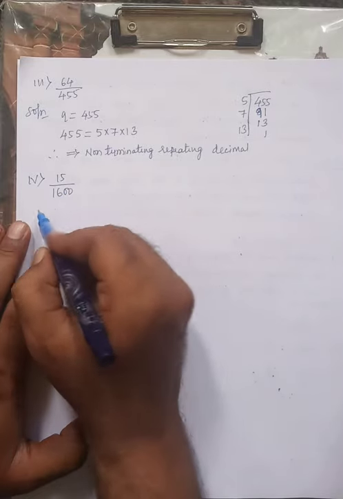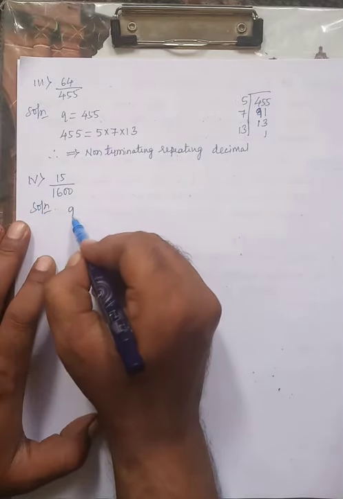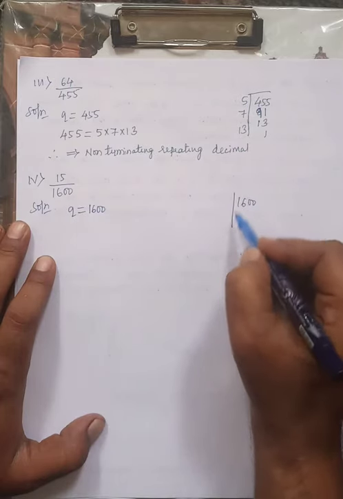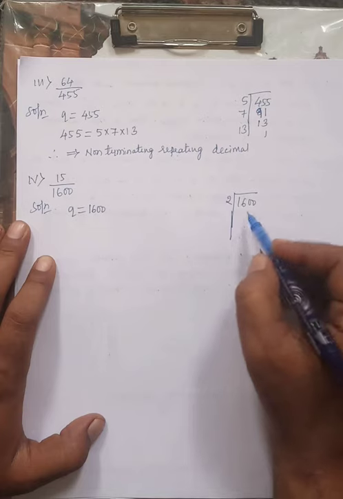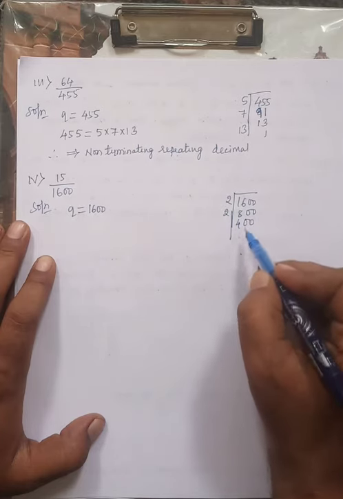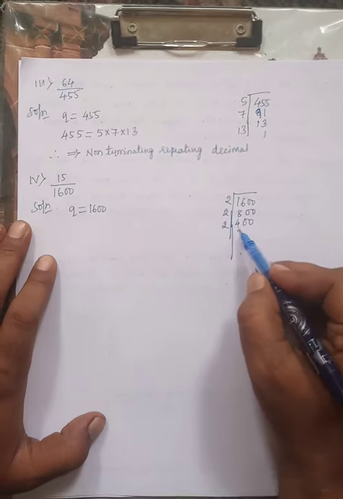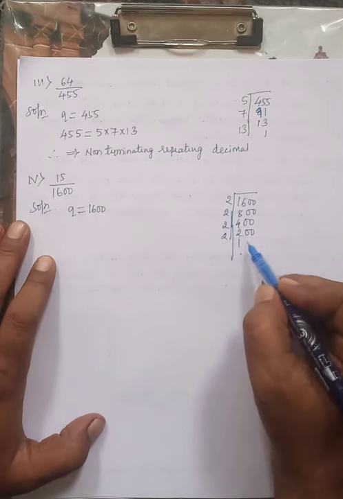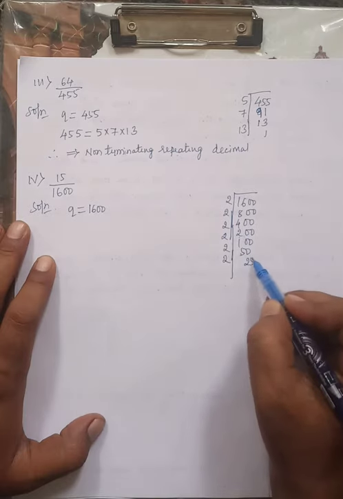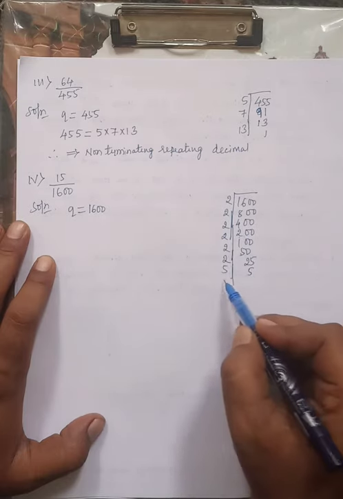Fourth question, 15 divided by 1600. Here the denominator is 1600. Find the prime factorization of 1600. It is divisible by 2: 2 eights are 16, 2 fours are 8, then 2 twos, 2 ones, 2 fifties, 2 twenty-fives. Next 5 fives are 25, 5 ones are 5.